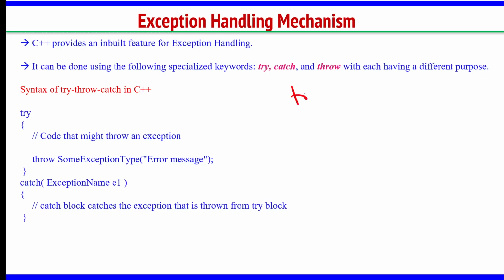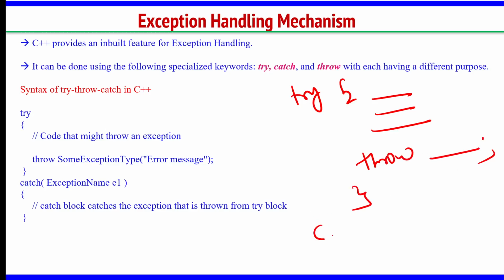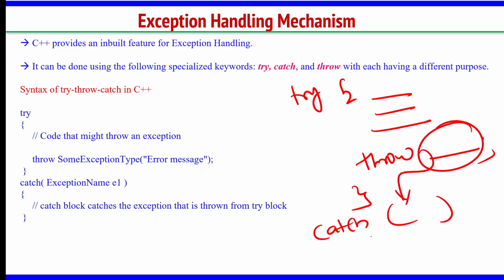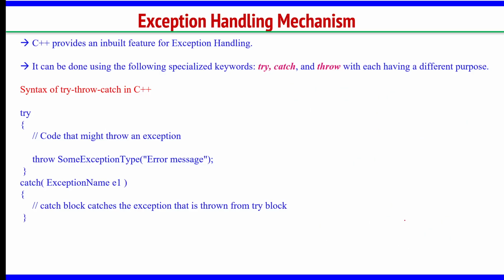In try I will be writing some statements and I will write throw based on some condition. Then whatever is thrown will be captured here, and you can specify a clear message here.